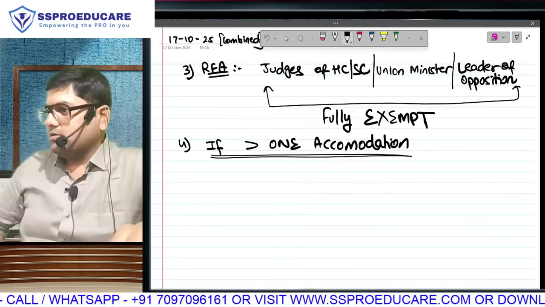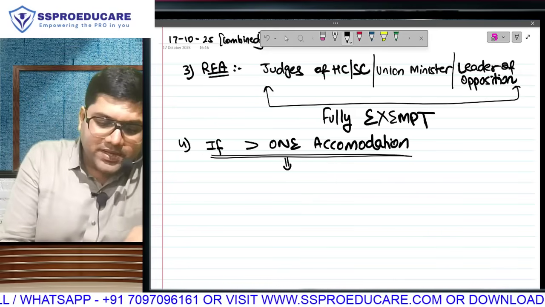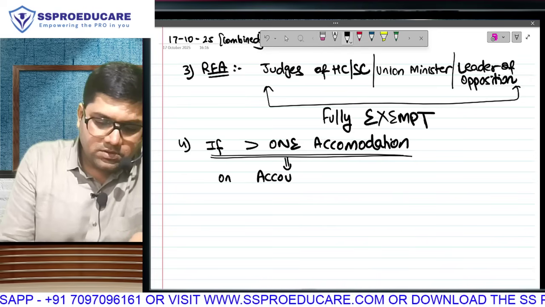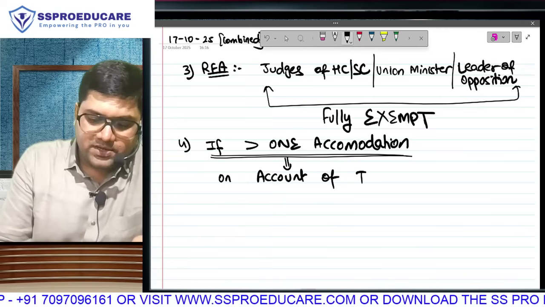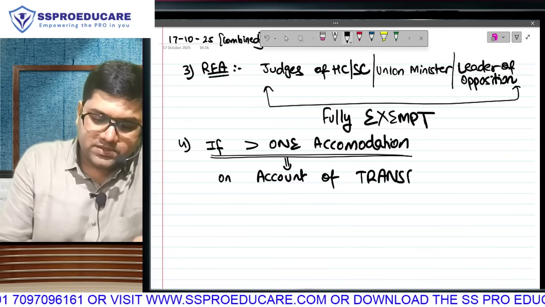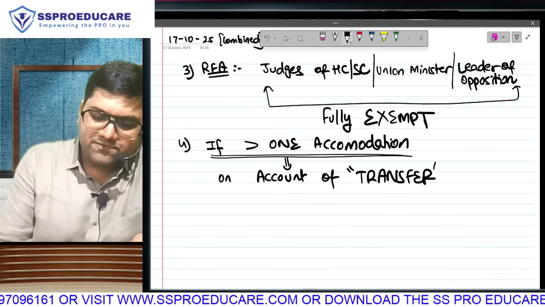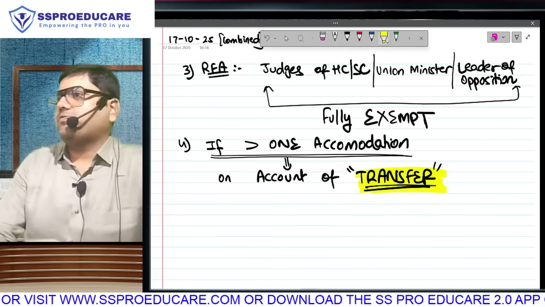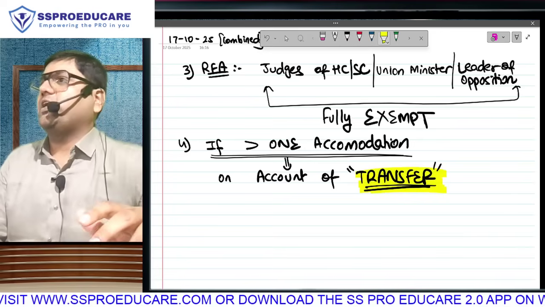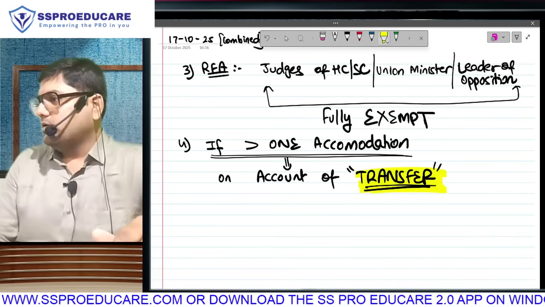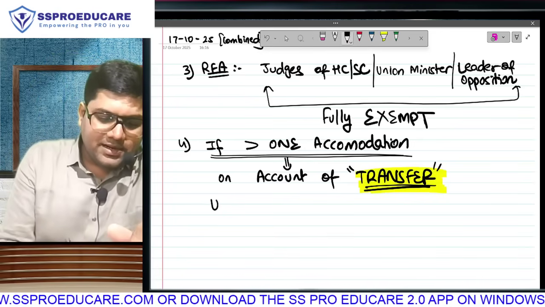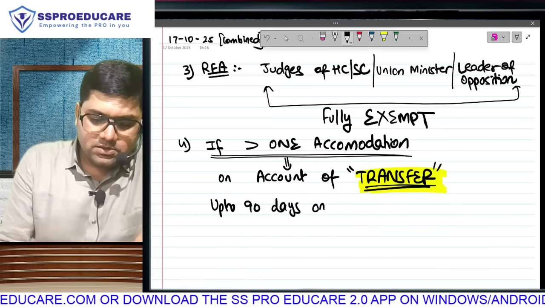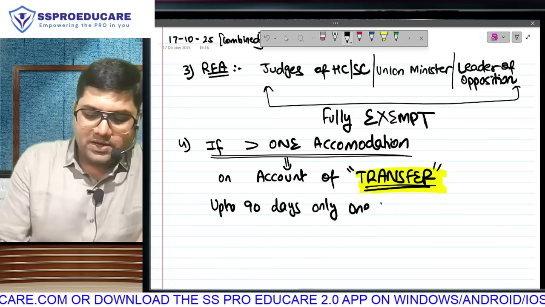Both will be taxable. But if this has taken place on account of, the most important word here is this word transfer. You have been transferred from one city to other, and you are occupying two houses because of that, for that temporary transition phase for moving from one city to other. Then in that case, up to 90 days, only one house is taxable.